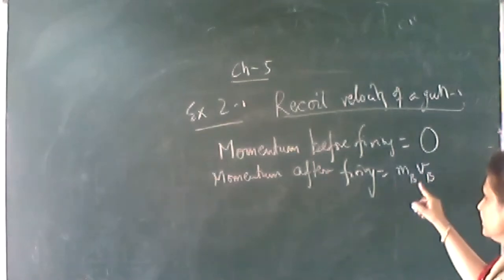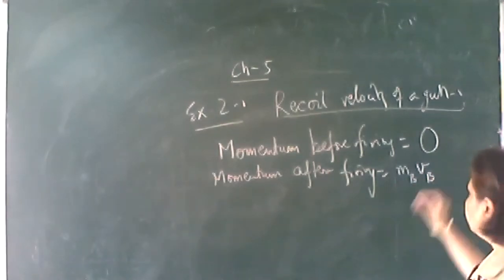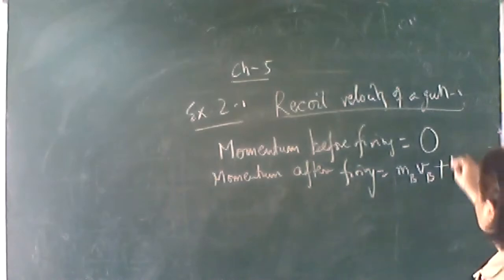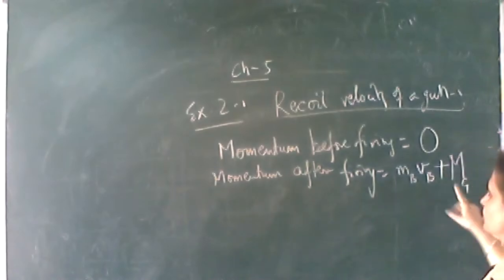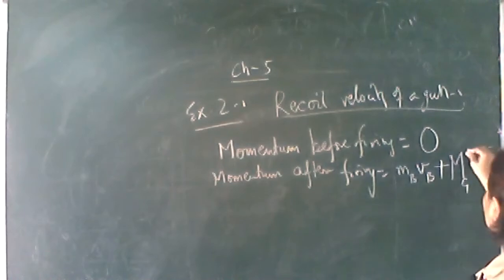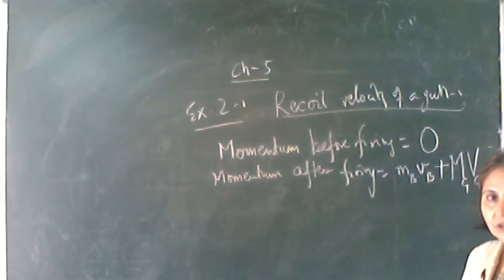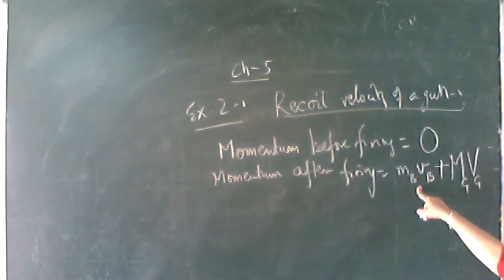Let capital Mg be the mass of the gun and capital Vg the velocity of the gun. So the total momentum of the two bodies after firing is the momentum of the bullet plus the momentum of the gun.